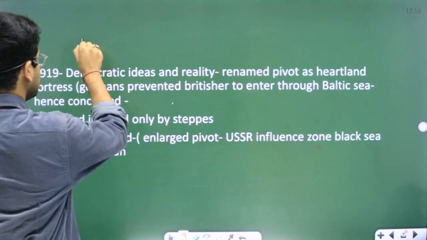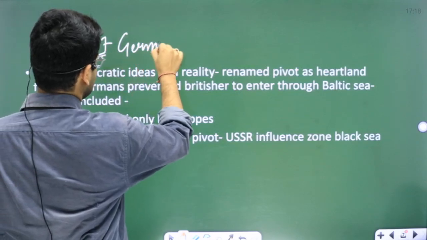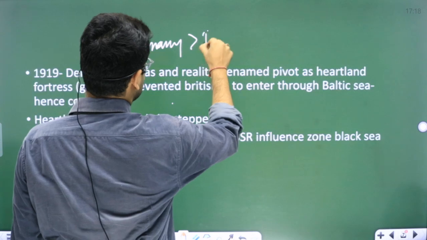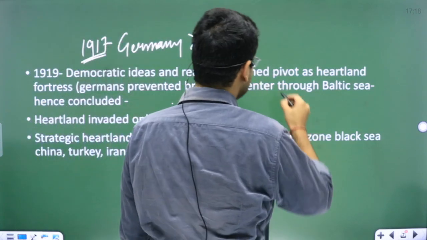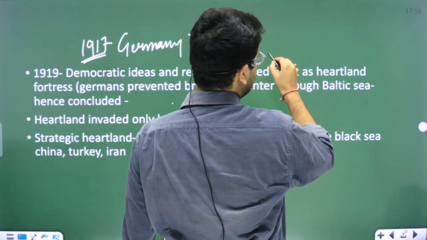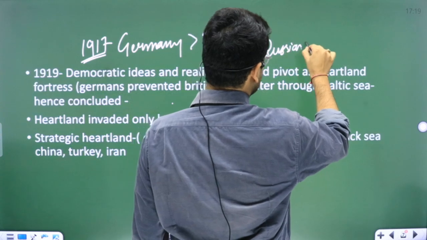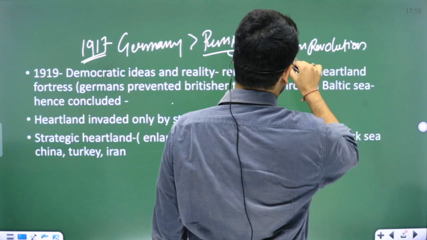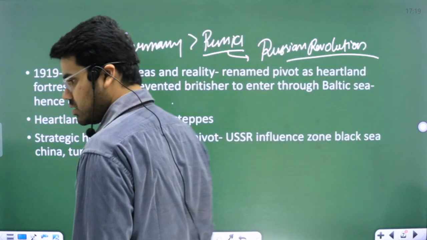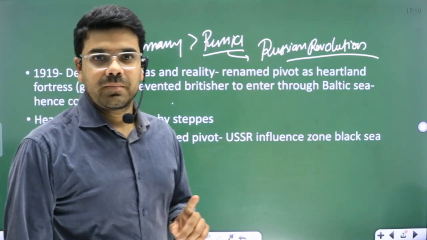But as we saw in 1917, Germany defeated Russia, and there were a lot of revolutions, what we call the February Revolution, the October Revolution, the Russian Revolution. Okay. So after World War One, he changed his ideas.